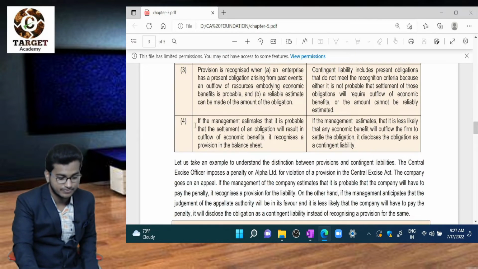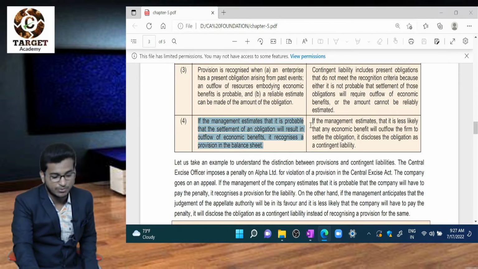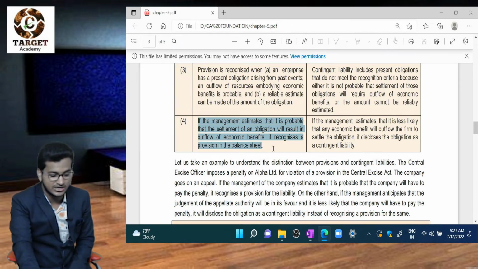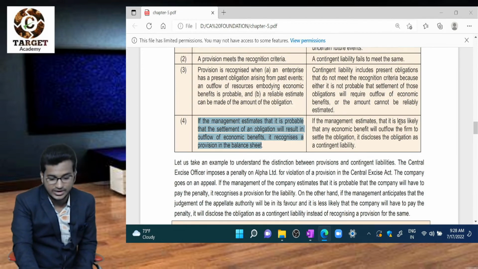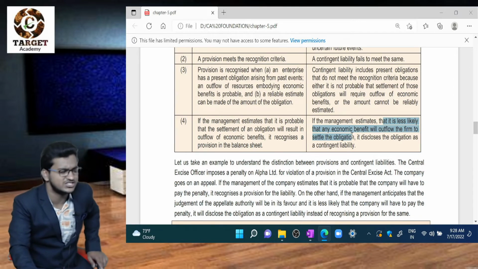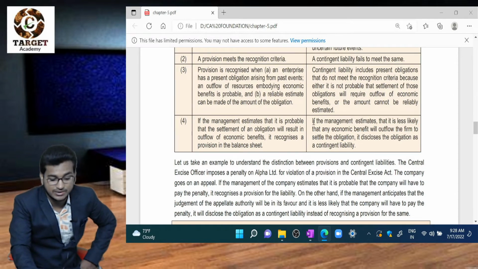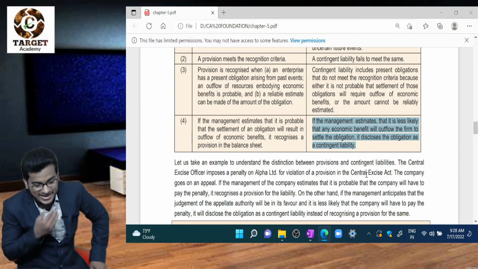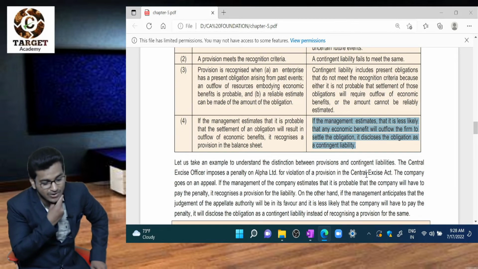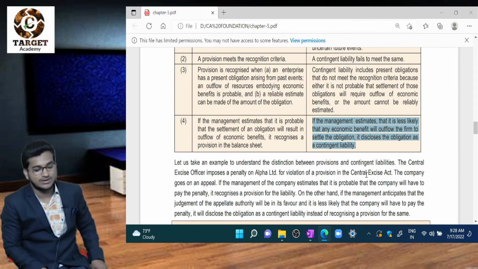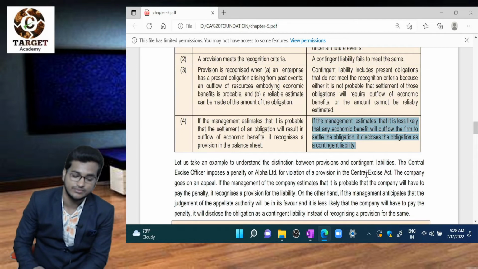If management estimates that it is probable that settlement of an obligation will result in an outflow of economic benefits, we recognize a provision in the balance sheet. We know that. Read this sentence: if management estimates that it is less likely that any economic benefits will flow out to settle the obligation, the firm discloses the obligation as a contingent liability. Less likely, the chances are low.